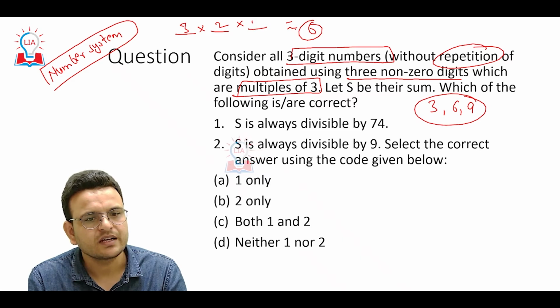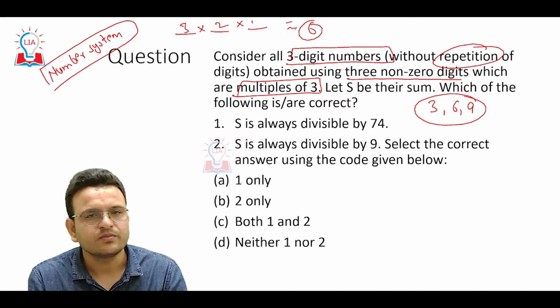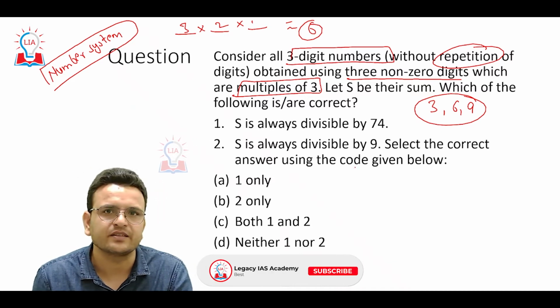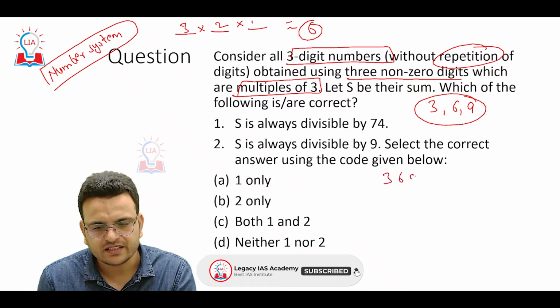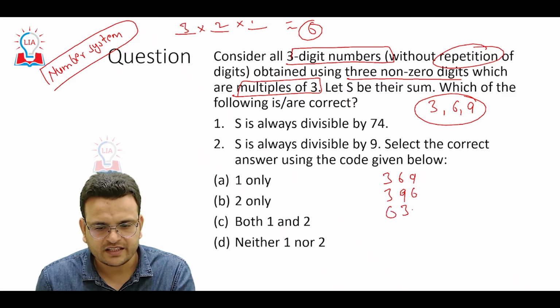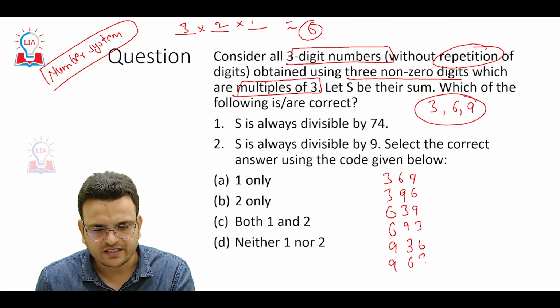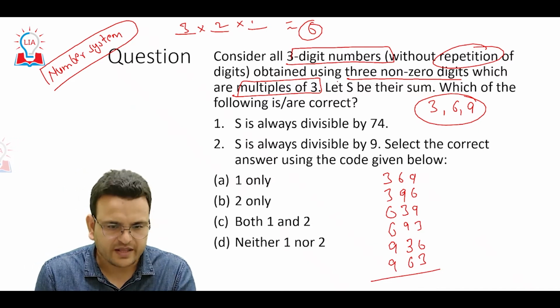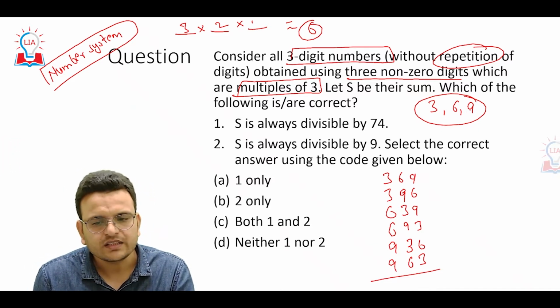They are 369, 396, 639, 693, 936, 963. So these are the 3-digit numbers we make from 3, 6, 9.